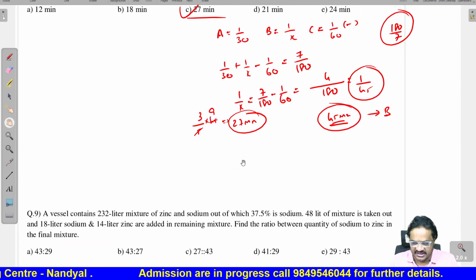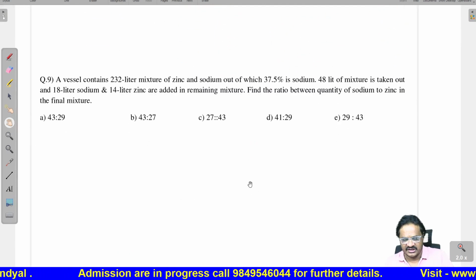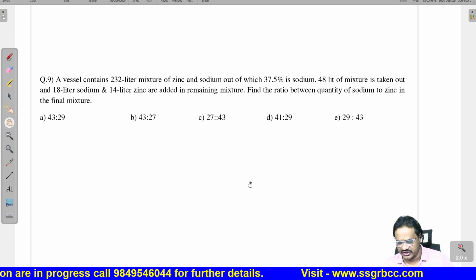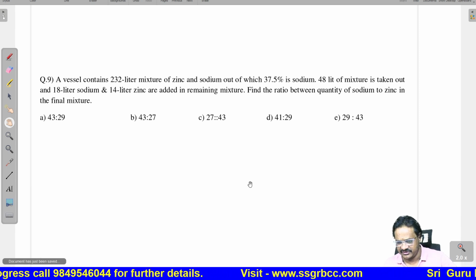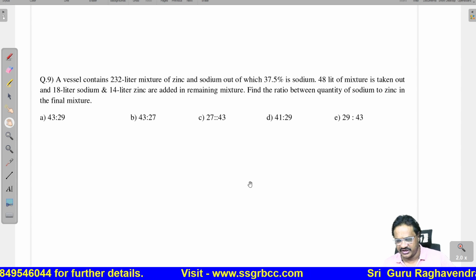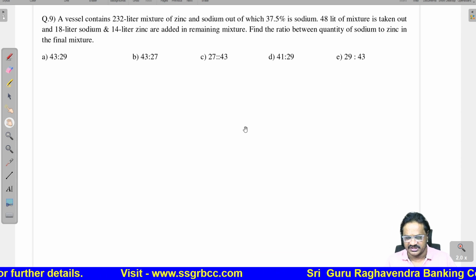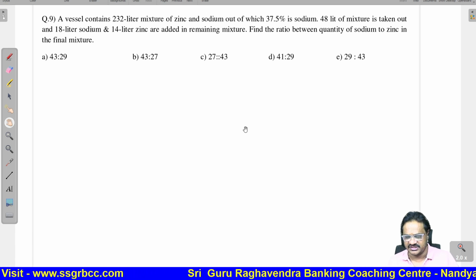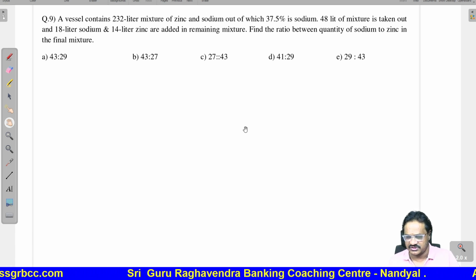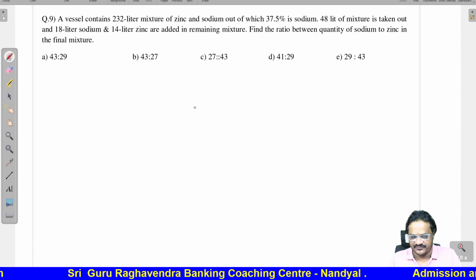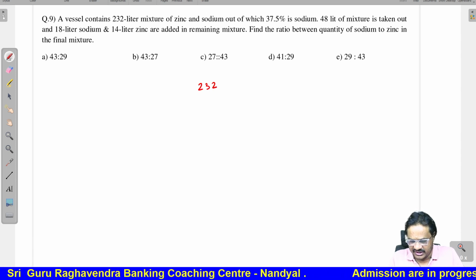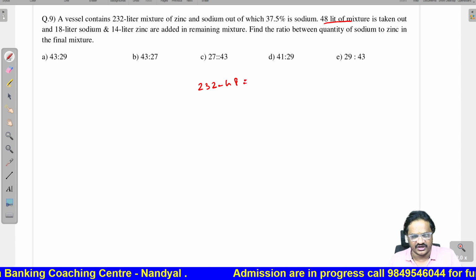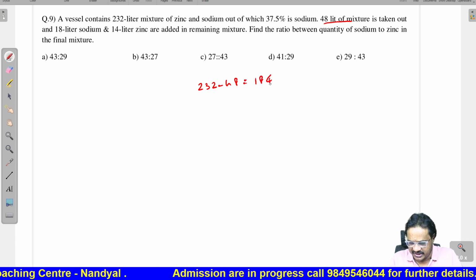Let us see the next question. A vessel contains 232 liters of zinc and sodium, out of which 37.5% is sodium. 48 liters of the mixture is taken out and 18 liters of sodium and 14 liters zinc is added. Find the ratio of the sodium to zinc in the final mixture. See, we are having 232 liters. In this 48 liters is taken out. So you should remove 48 liters. So it will be 184.